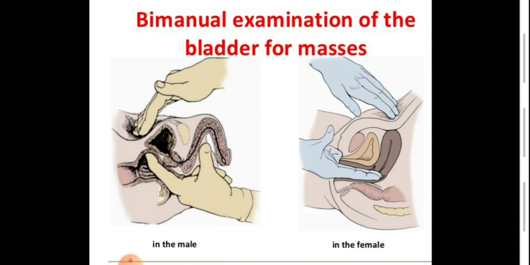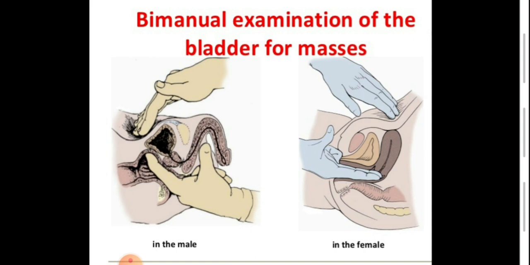In a male, the index finger in the rectum and the non-dominant hand in the suprapubic area try to feel the prostate and the bladder base and whether it is freely mobile or fixed. Fixation of the bladder indicates advanced carcinoma of the bladder. In a female, the index and middle fingers in the vagina and the non-dominant hand suprapubically see if the bladder is freely mobile or fixed, which is a sign of advanced malignancy.